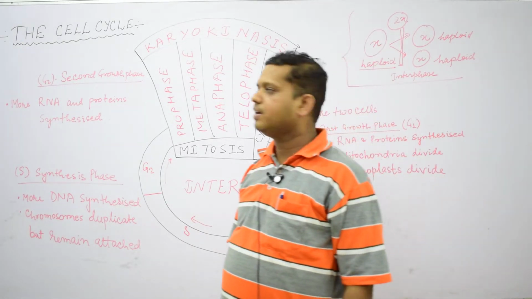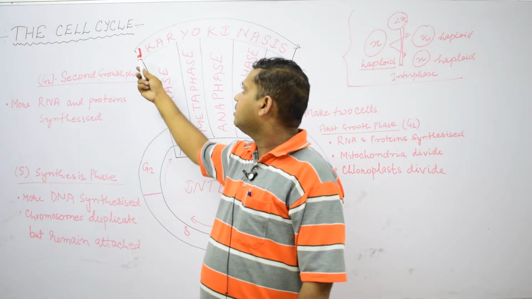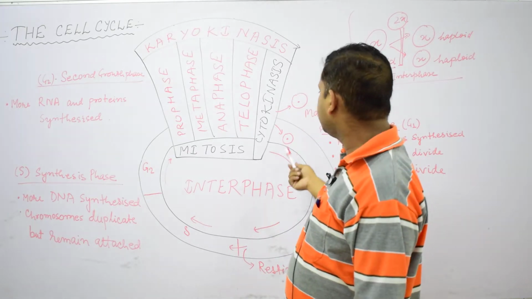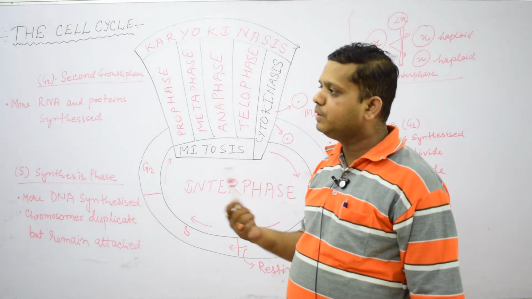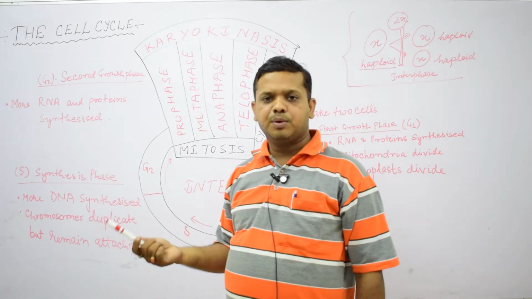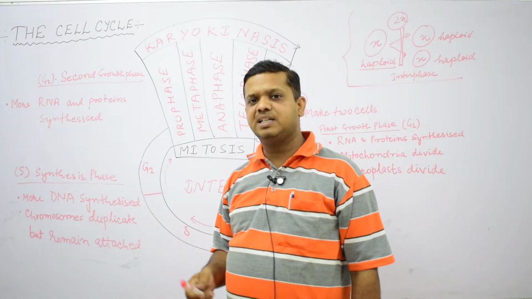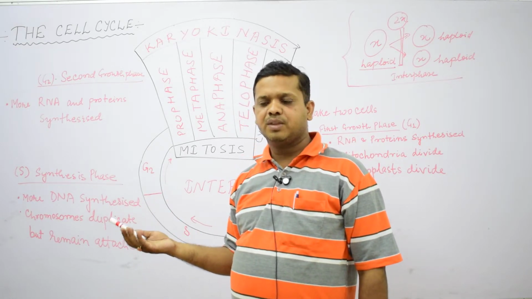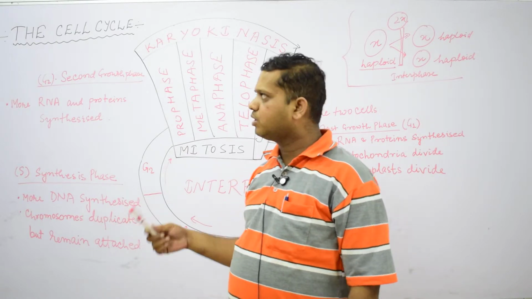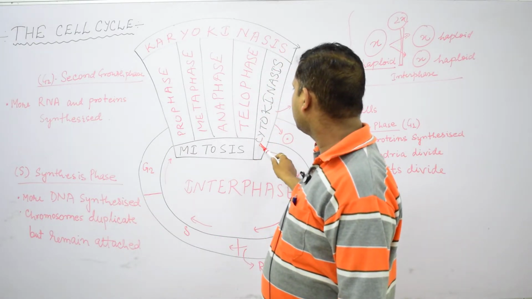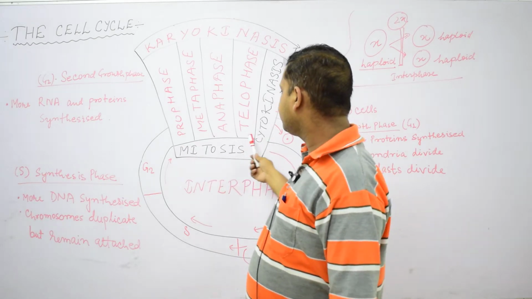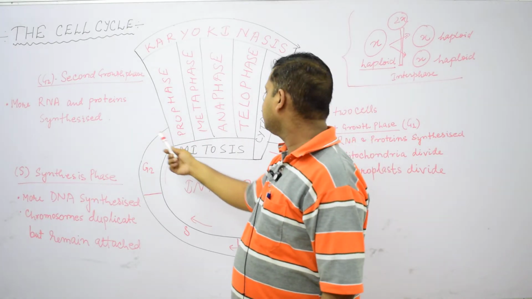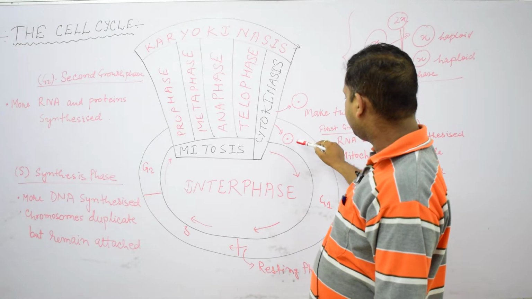So, what have we understood? We have understood that the cell cycle is a very important phenomenon where the genetic material of the parent cell will duplicate, and then, with the help of mitosis cell division, it will simply divide into two daughter cells, which are a Xerox copy of the parent cell, very identical to the parent cell, because karyokinesis as well as cytokinesis take place with all the four phases in mitosis cell division. After this cell division, the parent cell will have divided into two daughter cells.